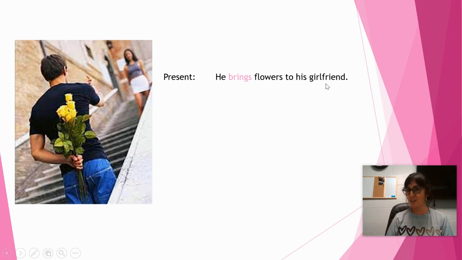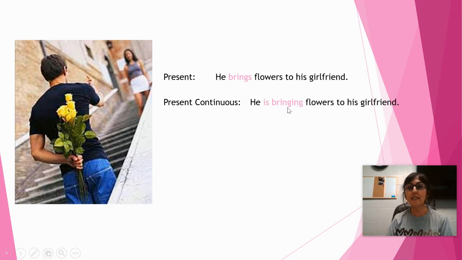So I see flowers and a young man and a woman. Let's see what the sentence is. So he brings flowers to his girlfriend. Nice, smart man. So he brings flowers. That's present. What do you think the past? Oh, no, present continuous is next. So yes, he is bringing flowers to his girlfriend.